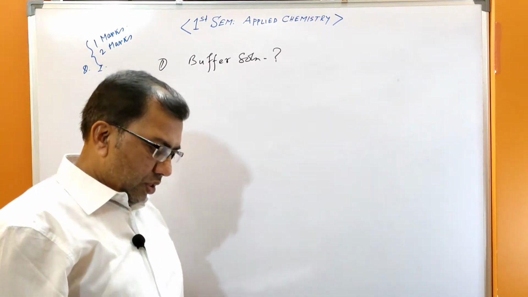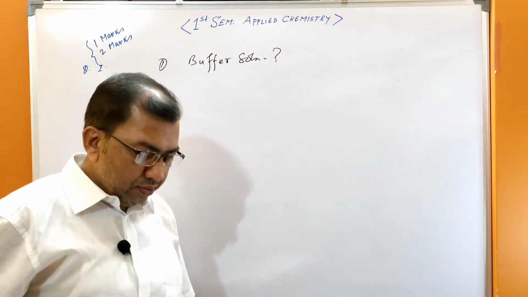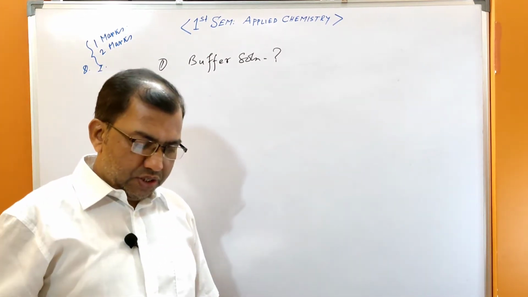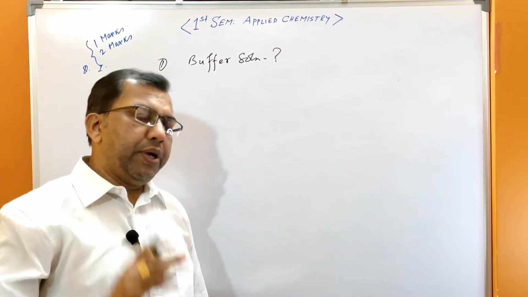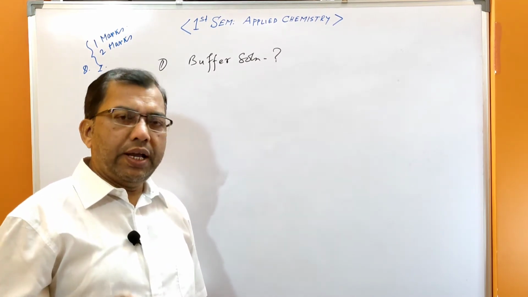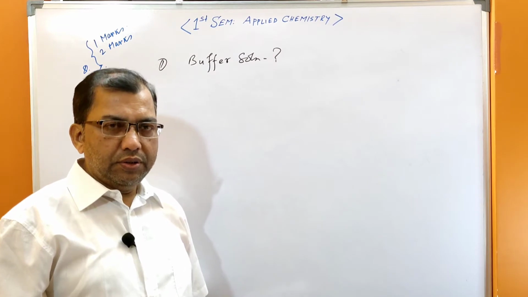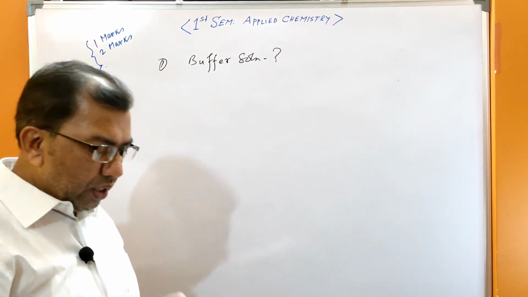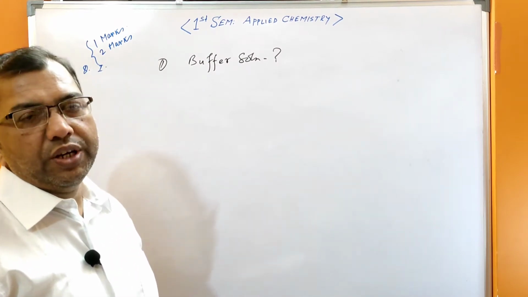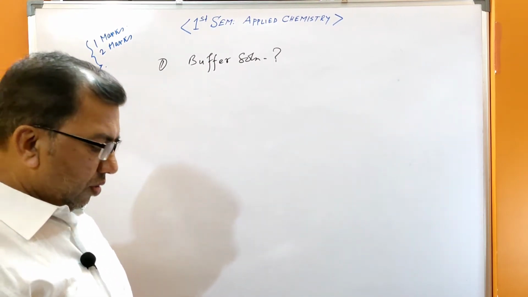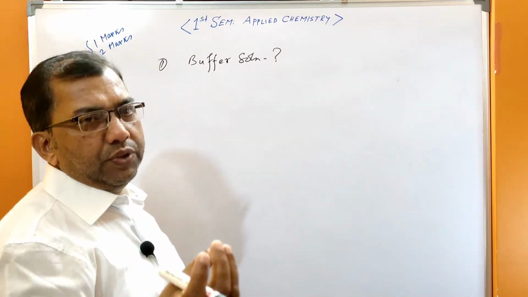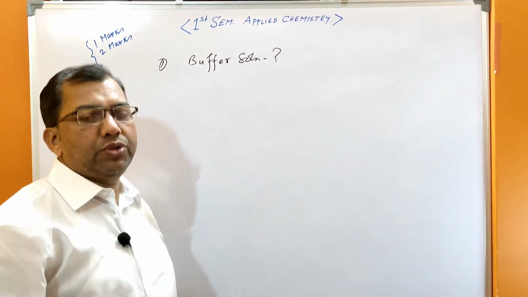A buffer solution is an aqueous solution consisting of a mixture of a weak acid and its conjugate base, or a weak base and its conjugate acid, which tends to resist the change of pH on addition of a small amount of acid or base to the solution.